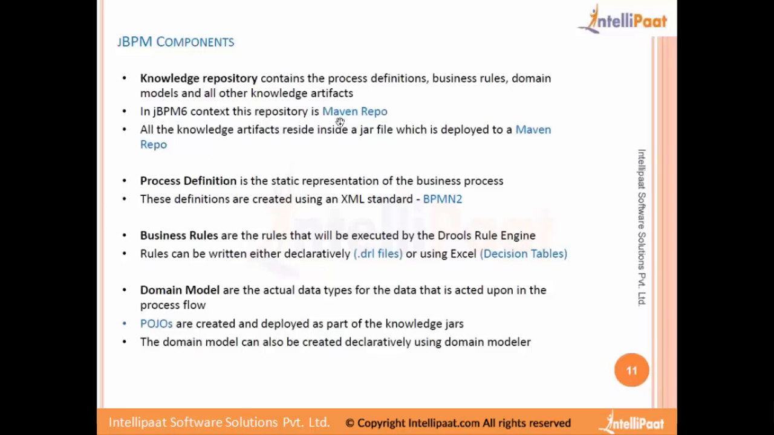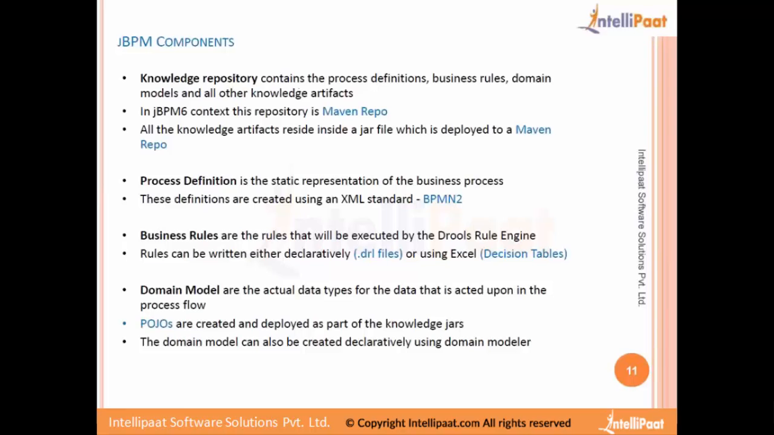And the main thing to notice in JBPM 6 is that they have done a slight change. The knowledge repository that is going to be used is a Maven repository. So this is the difference here. The knowledge repository is a Maven repository, meaning when we have developed the knowledge artifacts, we would be deploying all those artifacts as part of a Java project as a jar file into the Maven repository for other applications and other services to use them.